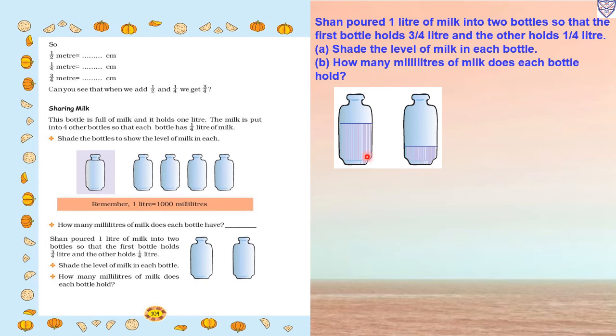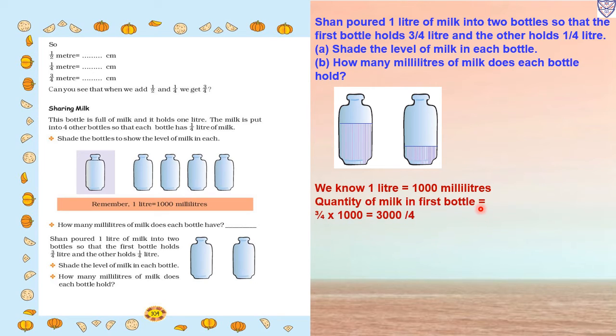Now next question. How many milliliters of milk does each bottle hold? Now we have to find out in milliliters how much they are holding in each bottle. So we know 1 liter equals 1000 milliliters. So the quantity of milk in the first bottle, how much quantity is there?